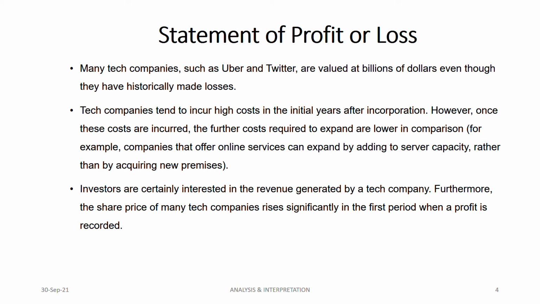Because they increase very significantly in the first period when a profit is recorded. The first time a tech company incurs a profit, the share price increases very significantly. If you see how a tech company operates, most of them are overvalued. That's why it's very hard to acquire a tech company. For acquisition and merger purposes, acquiring a tech company is very risky, and the price that you have to pay is very high because they are very overvalued.